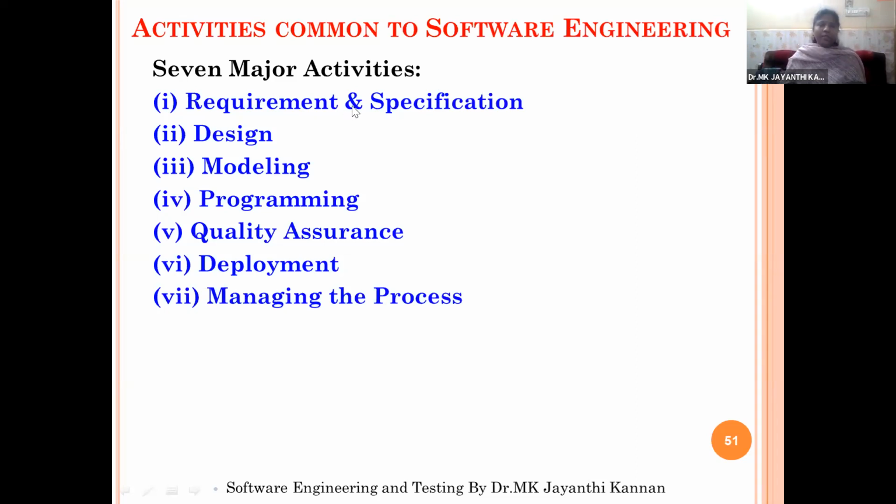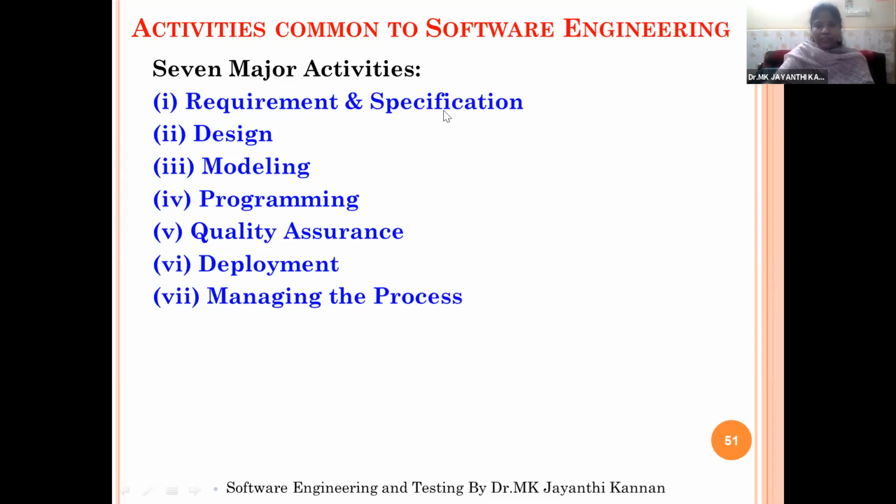The solution may be an already existing one, or we can go for scientific based solutions, or tabulation method based solutions, or graphical based solutions, or textual based solutions. So any problem will have n number of solutions. From the n number of available solutions, we need to identify the optimal or best solution. Then once the solution method is identified to solve the problem, we will start writing the specification.